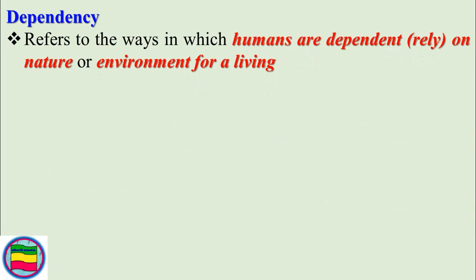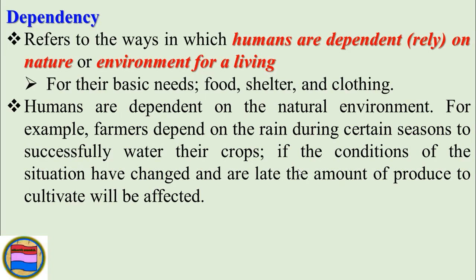So when you are talking about dependency, it refers to the ways in which humans depend on, or rely on, nature or the environment for living. So for the basic needs, food, shelter, and clothing, humans depend on the natural environment.